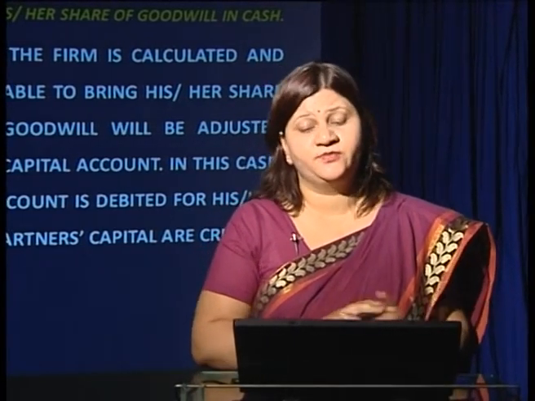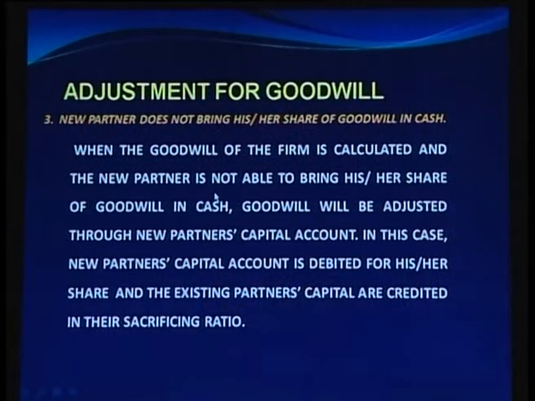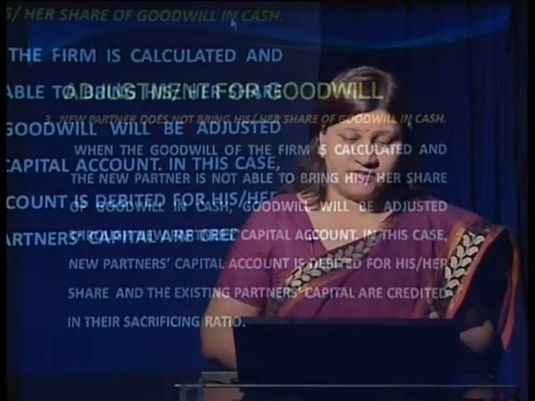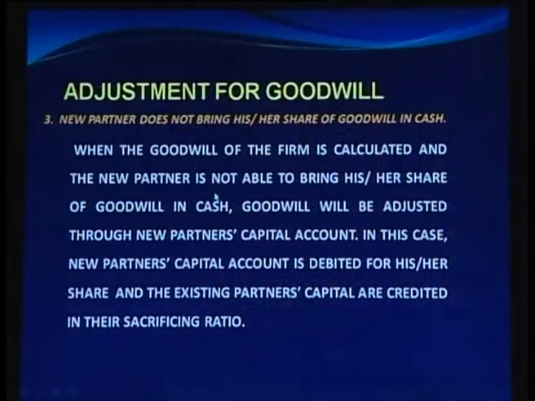Now, the next scenario is where the new partner does not bring his or her share of goodwill in cash. So, how will the accounting entry vary? Let us learn it. When the goodwill of the firm is calculated and the new partner is not able to bring his or her share of goodwill in cash, goodwill will be adjusted through the new partner's capital account. In this case, the new partner's capital account is debited for his or her share and the existing partners' capital accounts are credited in the sacrificing ratio.